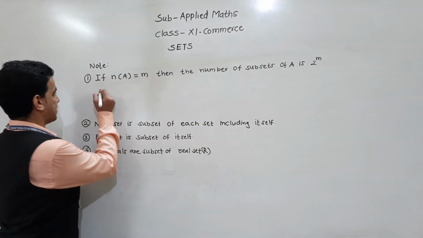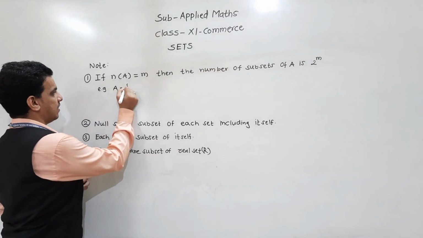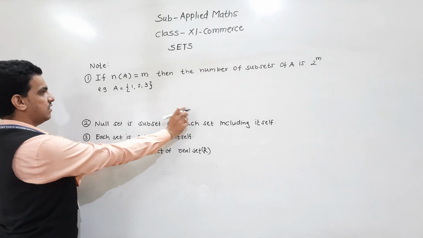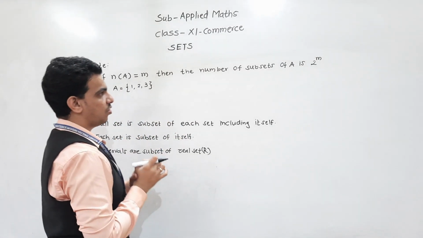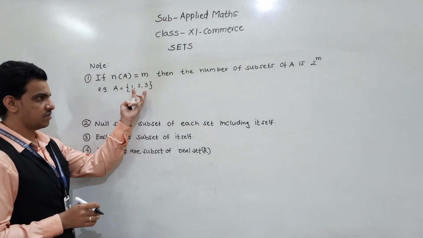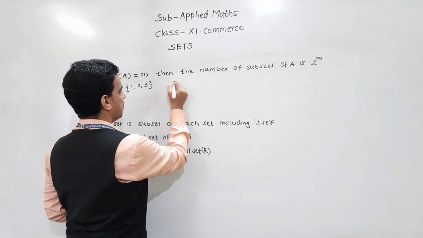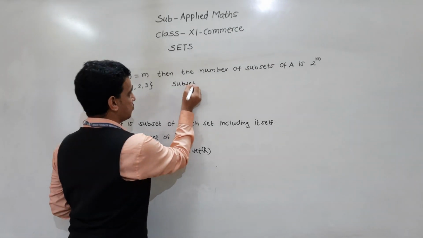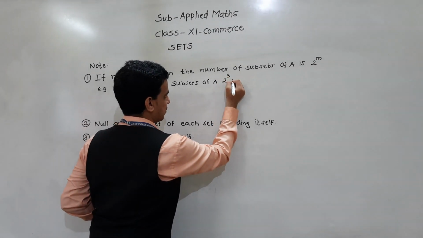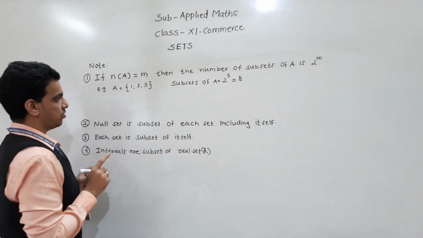For example, if I take A containing 3 elements 1, 2, 3, then m is equal to 3, so the subsets of A are 2 raised to 3, that is 8. So the number of subsets of A is 2 raised to 3.